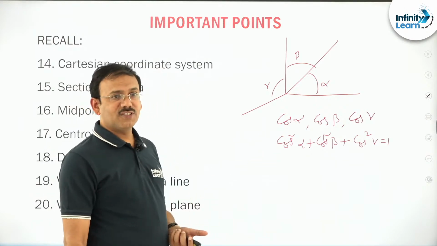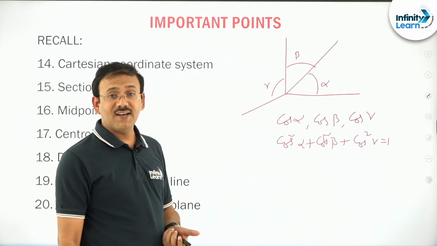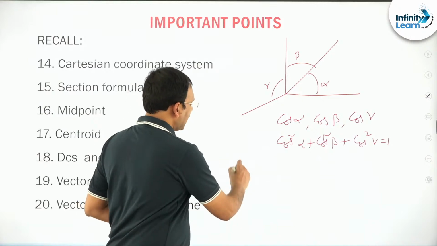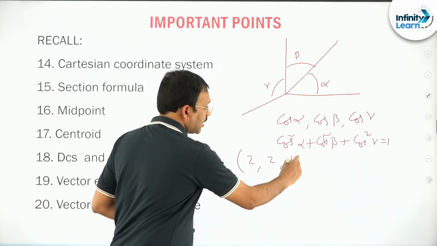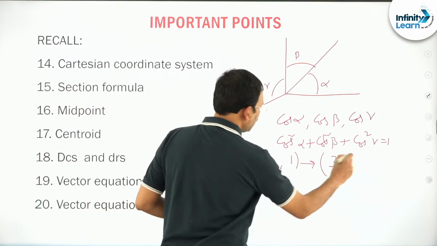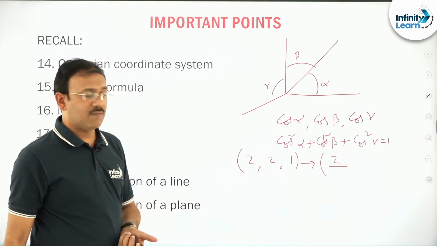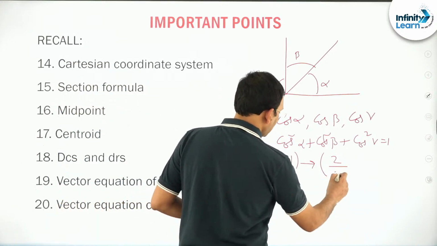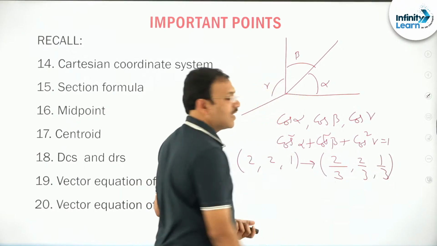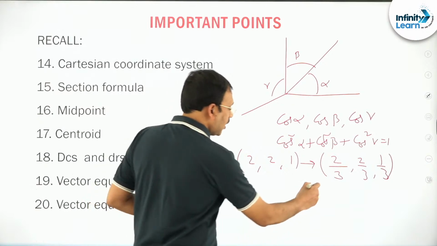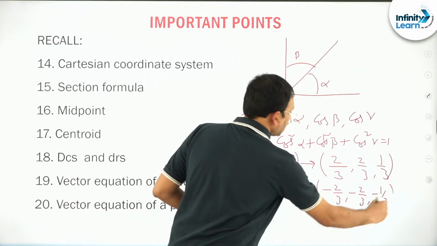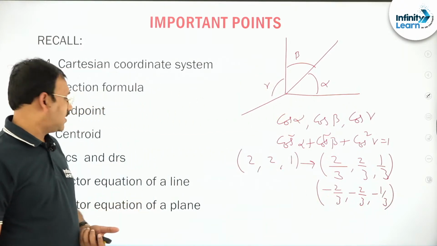So any numbers proportional to alpha, beta, gamma can be called direction ratios. Suppose for a particular line, direction ratios are 2, 2, 1. How do you write direction cosines, friends? You just divide by root of a square plus b square plus c square. So this is going to be 2 by 3, 2 by 3, 1 by 3. These are the direction cosines, and of course you can also take minus 2 by 3, minus 2 by 3, minus 1 by 3 as direction cosines, right, dear students?